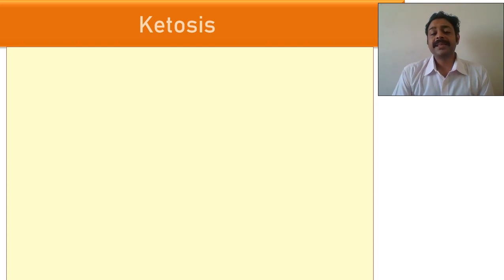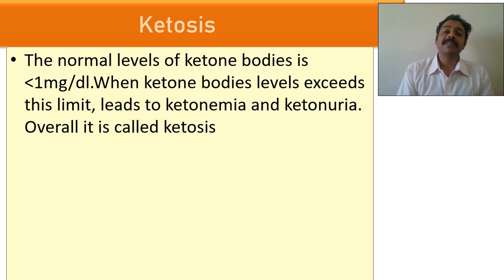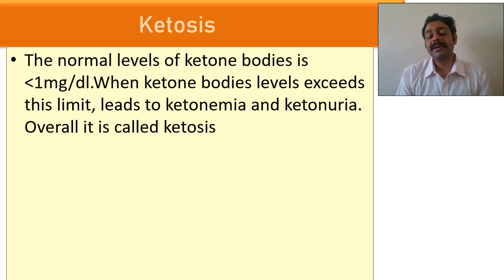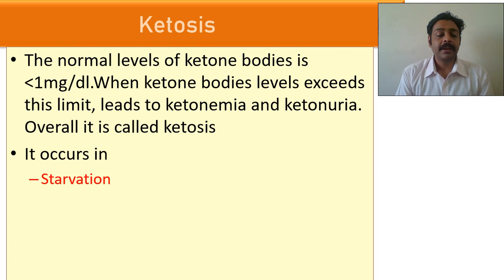So what is this ketosis? When the ketone body level exceeds 2 milligram per deciliter, then we call it ketosis or ketoacidosis. Increased levels in the blood and urine are called ketonemia and ketonuria. It usually occurs in prolonged starvation.